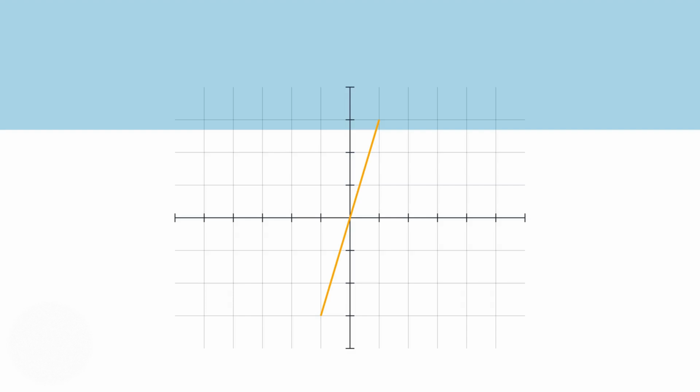Our third example shows a much steeper line. The points are at (-1, -3) and (1, 3). Notice how much steeper this line appears compared to our previous examples. Here, the run is only 2 units to the right, but the rise is 6 units upward. This creates a much larger ratio. The slope equals 6 over 2, which equals 3.